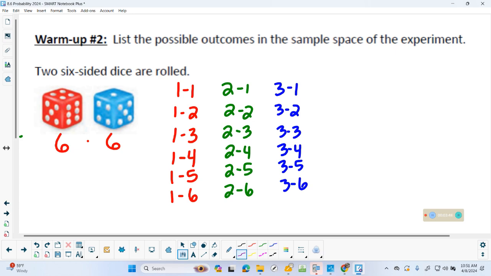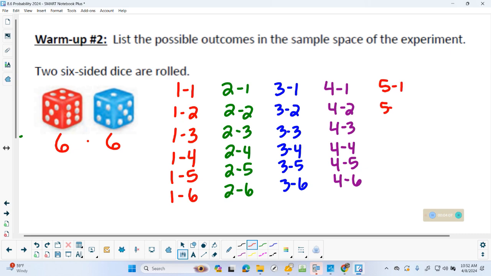Make sure we're getting these all written down and make sure our phones are away, please. Good reminder. This is why I said write small, because we need all 36, of course. I'm still going. And of course, I need 6 final outcomes, and that would be if we start with 6.